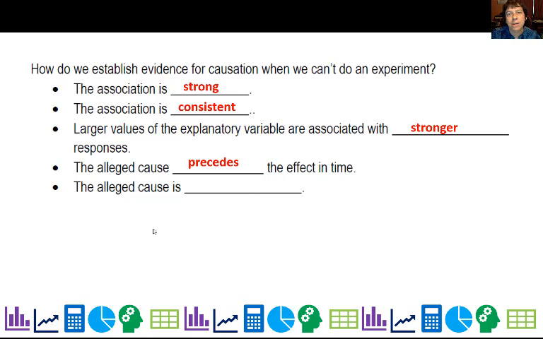For example, if you get lung cancer and then you smoke, that's not very evident. But a lot of people smoke and then they get lung cancer. And the alleged cause is plausible. So with lung cancer, the target's in your lungs. There seems to be a reasonable explanation. So there are times that we infer causation, all right? We establish evidence for it when we don't have an experiment. But if we can, the gold standard, if you really want to know cause and effect, is experiments.